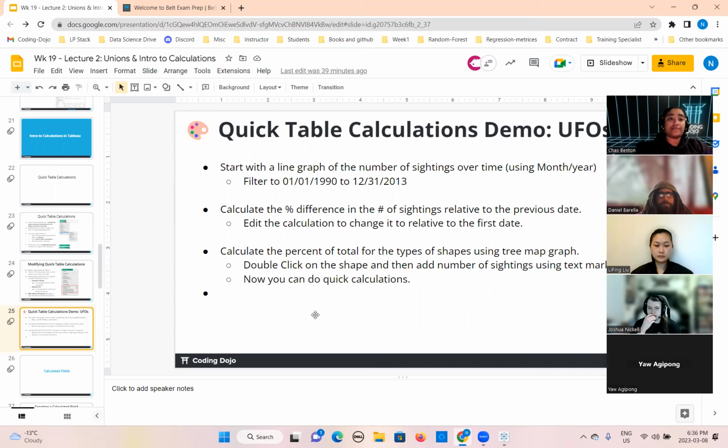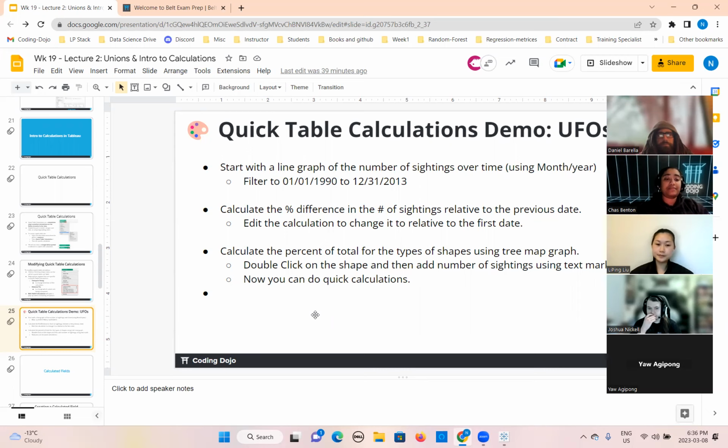Then if you want to change the percentage of difference from the previous day or the first day of the year, you can also change the relative position, how Tableau makes the calculation. So these are the introduction to all the quick table calculations.